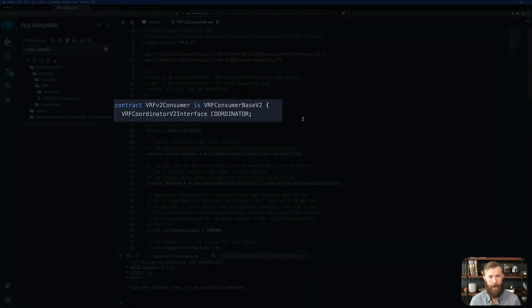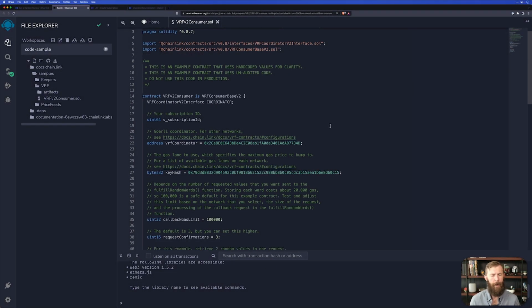We see that our contract here is using that consumer base v2. We set up the coordinator interface. We have a few values here.